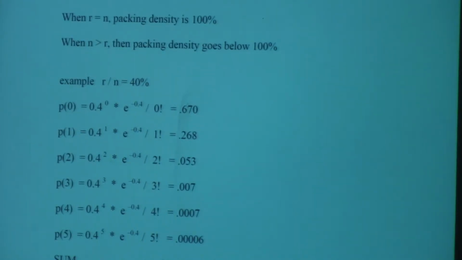Let's analyze this for a little bit. So how many of the slots are expecting no collisions, no records at all? 670 out of 1,000. 268 slots are expecting one record. How many records are there total? 400. So 268 of them will sort of go in without any conflict. Kind of, more or less.